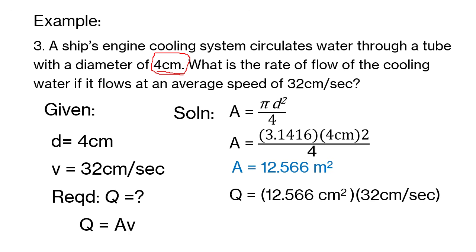To continue, to solve for rate of flow, we multiply the area, which is 12.566 centimeters squared, times the velocity of 32 centimeters per second. We get 402.112 cubic centimeters per second. Hence, that is our rate of flow.